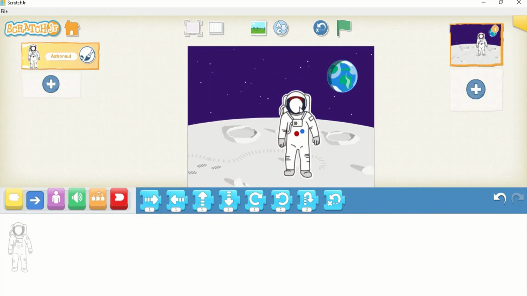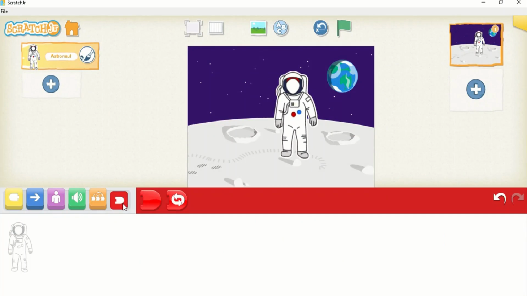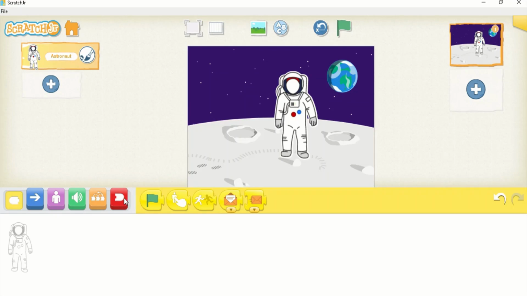So we got the background of the moon. The astronaut is on the moon, and this red one is for ending or repeating. As you can see, it is ending here, but it is connected from the left side. Yellow is for start and red is for ending.